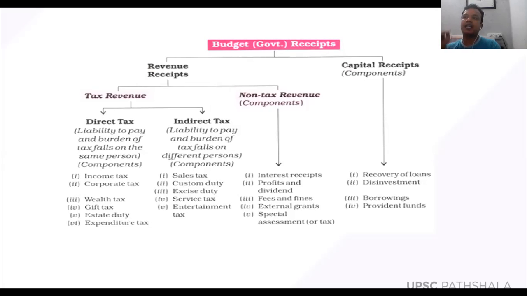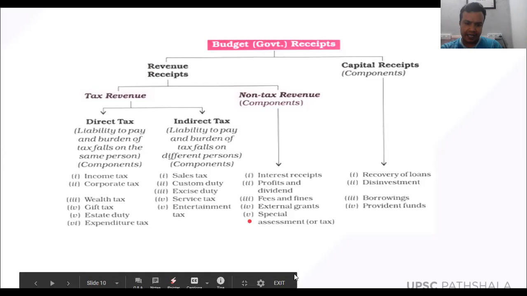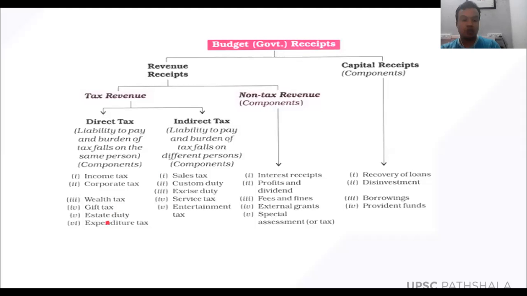Here you are not directly paying tax to the government, and that is why it is called an indirect tax. So, got it? All those taxes which you pay indirectly are called indirect taxes, and all those taxes which you pay directly to the government are called direct taxes. Income tax is the best example of a direct tax. Corporate tax means the tax which is levied on the income of a company. That is what is called corporate tax.